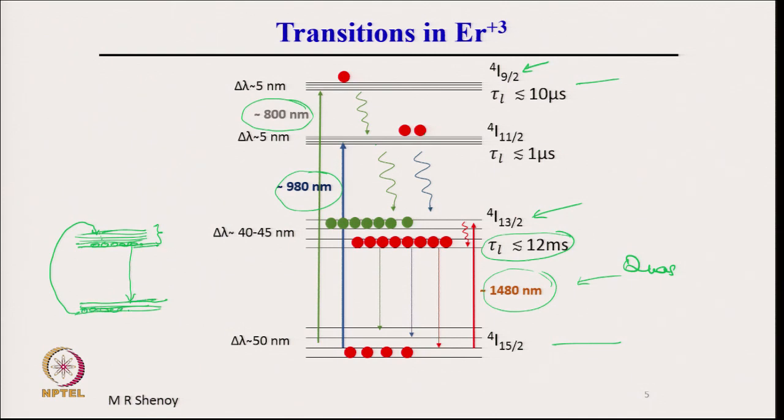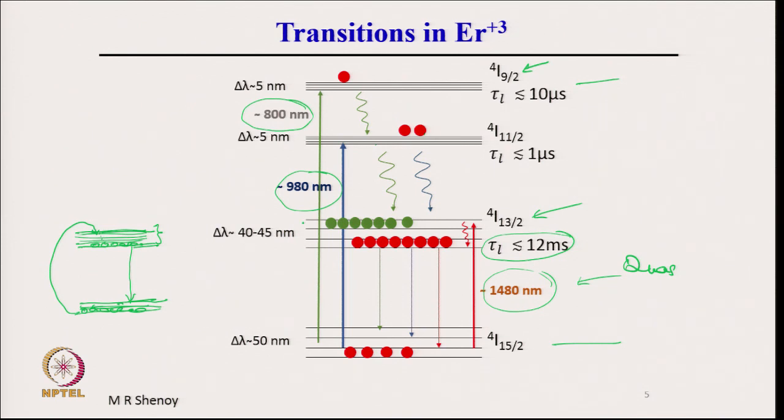Atoms from the ground state are excited to the top of the band as shown in the picture here. So, using a 1480 nanometer pump, we can create such population inversion here also. This is not a 2 level system, I repeat, because it comprises multiplets.